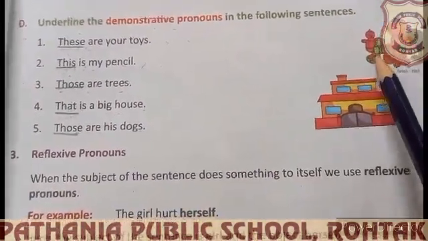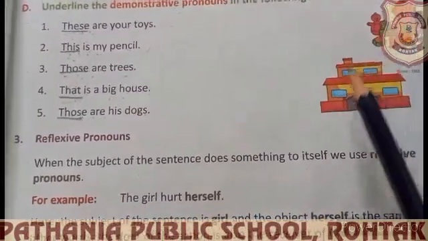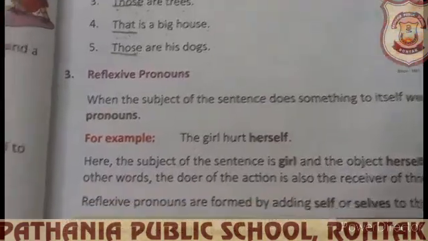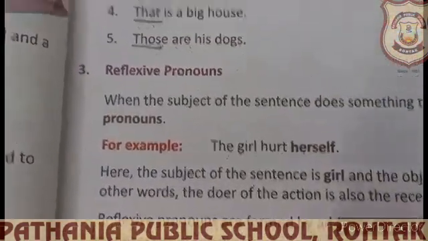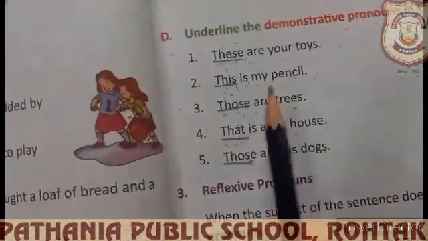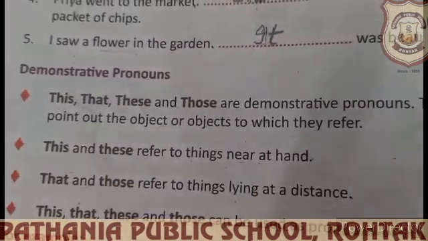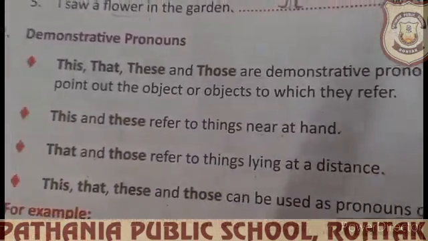For things far away you will use that and those, and for things which are near we will use this and these. Okay, do these exercises A, B, C and D for today. Try to understand about personal pronouns and demonstrative pronouns.